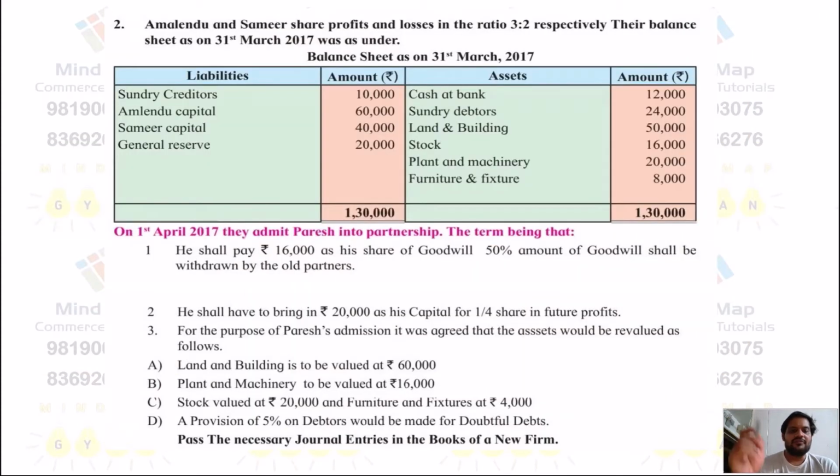Now we will post all the current liabilities and assets in the balance sheet with the book value in the inner column. Remember one thing, we will post everything in the inner column and leave one line.